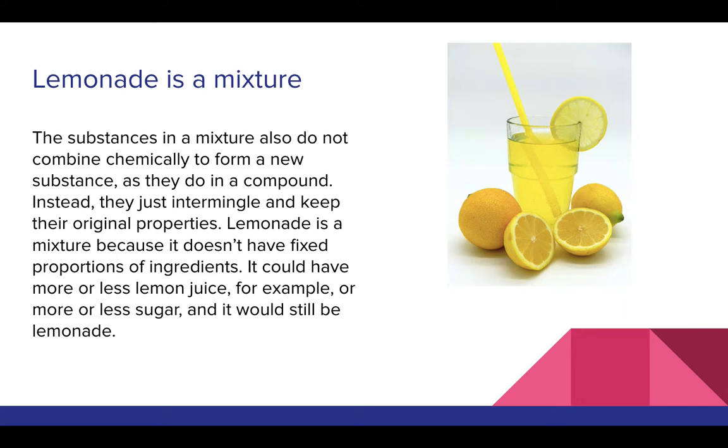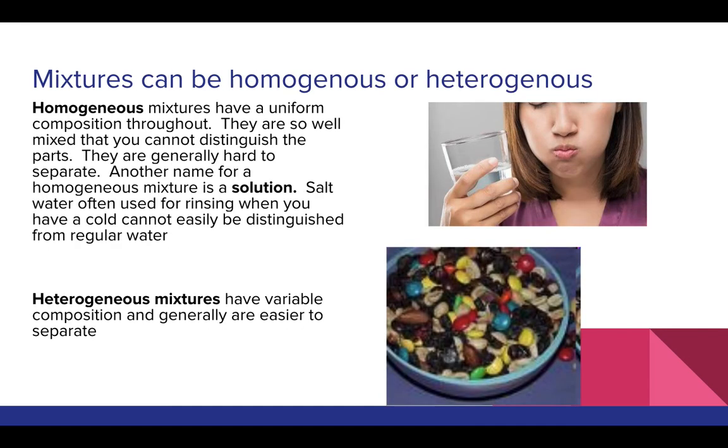The substances in a mixture do not combine chemically to form a new substance as they do in a compound. Instead, they just intermingle, but they keep their original properties. Lemonade is both tart and sweet because of the properties of the lemon and the sugar individually. Lemonade is a mixture because it doesn't have a fixed proportion of ingredients. It could have more or less lemon juice, for example, or more or less sugar, and we would still call it lemonade, and the lemon and the sugar would still maintain their individual identities and properties.